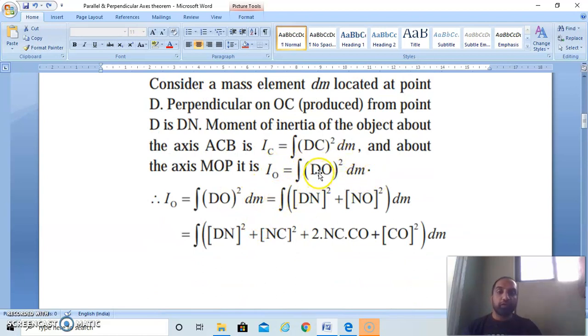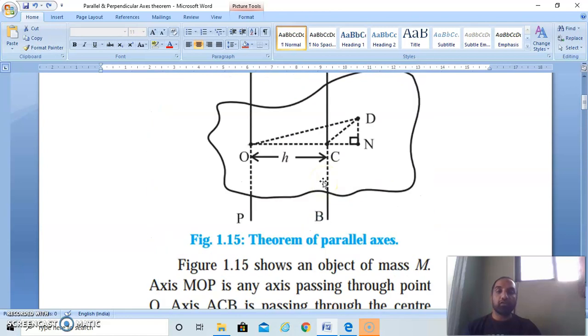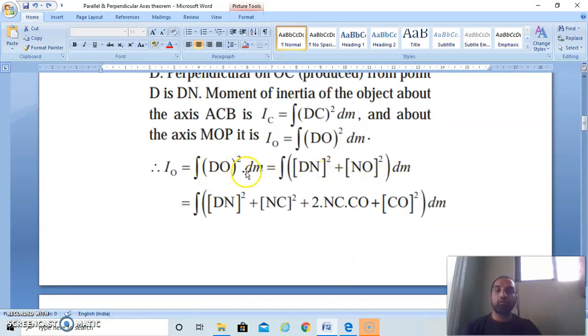But what is this OD? From the right angle triangle, by the rule of Pythagoras, we can say that OD square is equal to ON square plus ND square. So instead of OD square, we can write DN square plus NO square.